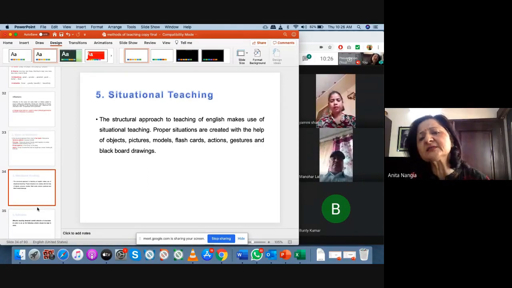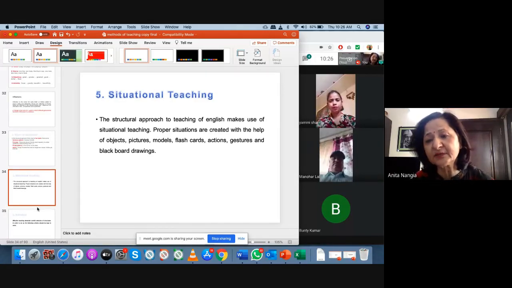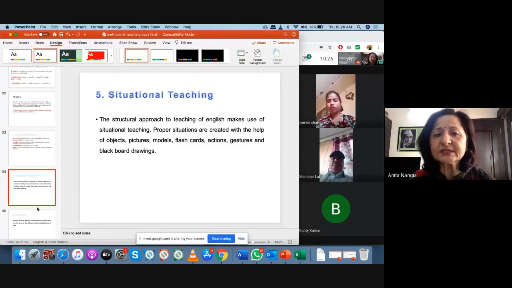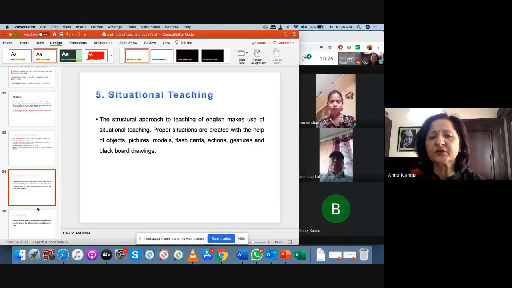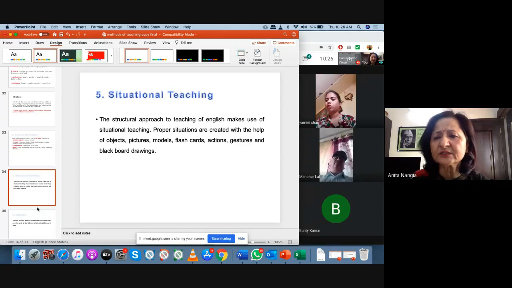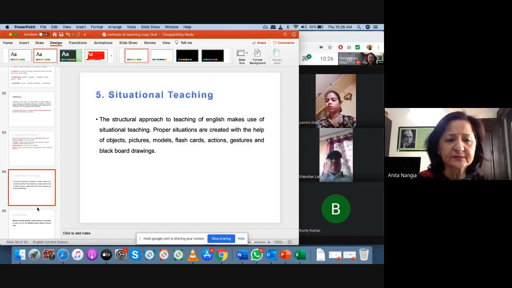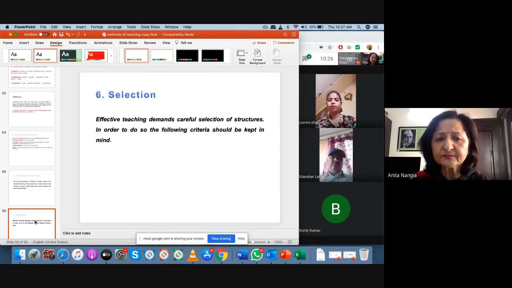So one part is situational teaching. This structural approach ka hi part hai, that is situational teaching. But sometimes a separate question comes on situational teaching. So what is situational teaching? Proper situations are created with the help of objects, models, flashcards, actions, gestures and blackboard writings. These are basically audio-visual aids, or if you narrate a story, these are called situations. I'll explain this.